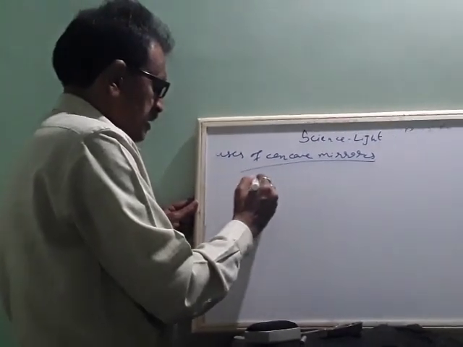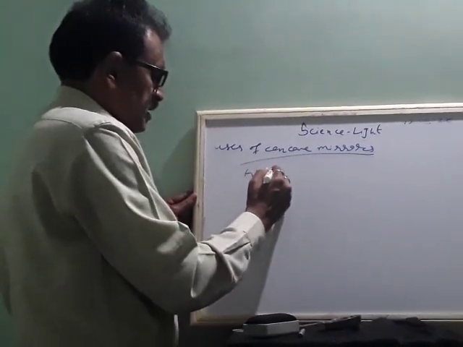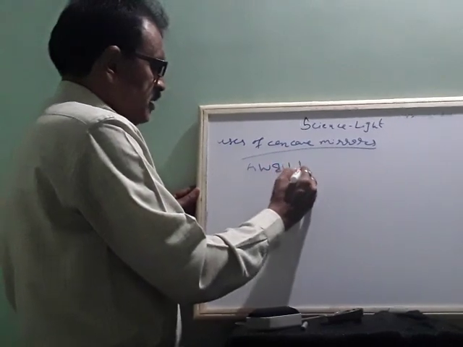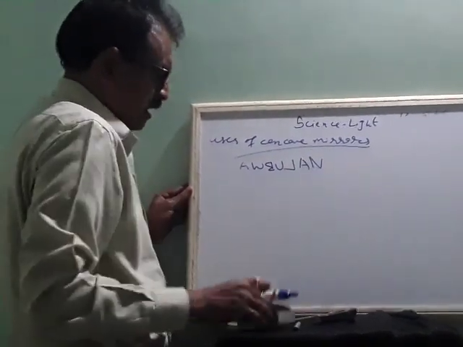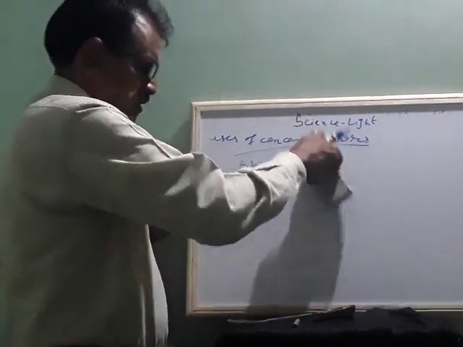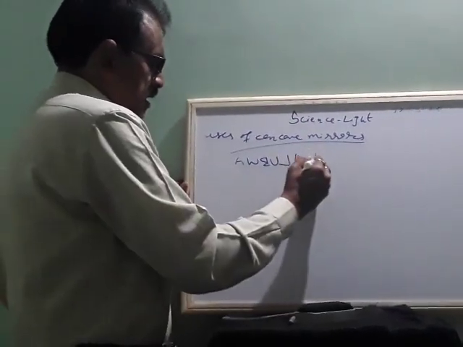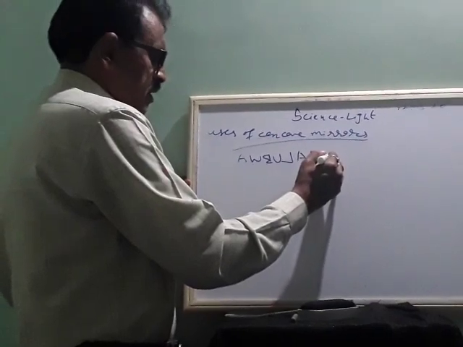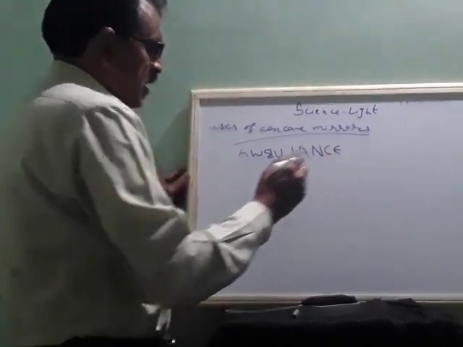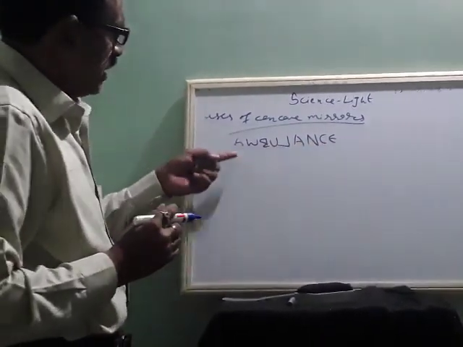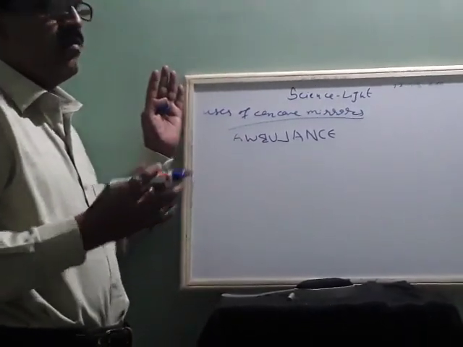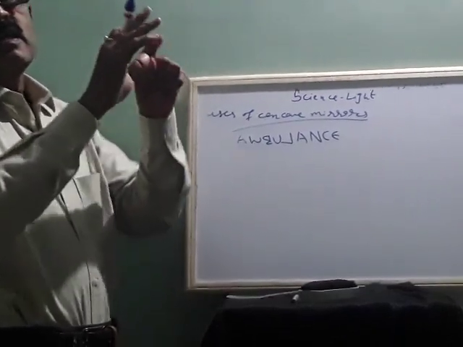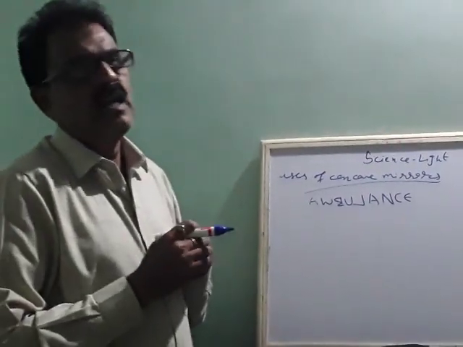They write A like this, M like this, B like this, U like this, L like this, A as it is, N like this, and C like this, E like this. If it is written inverted, when you see it from your side, it looks clear, the word ambulance correctly.